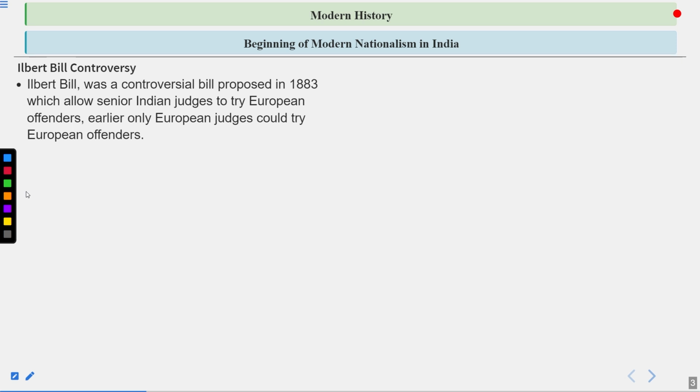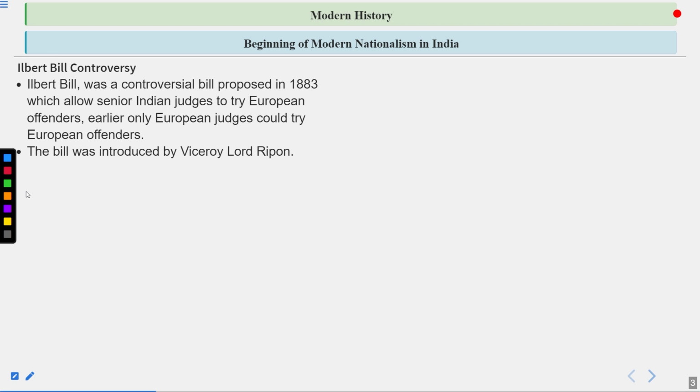So this became a controversy at that time, because as soon as the Indian judges got the power, they did not think twice before giving judgments or punishments to the European offenders, as earlier punishment could not be given by Indian judges. So as soon as they got the power, they started giving a lot of harsh punishments to them.